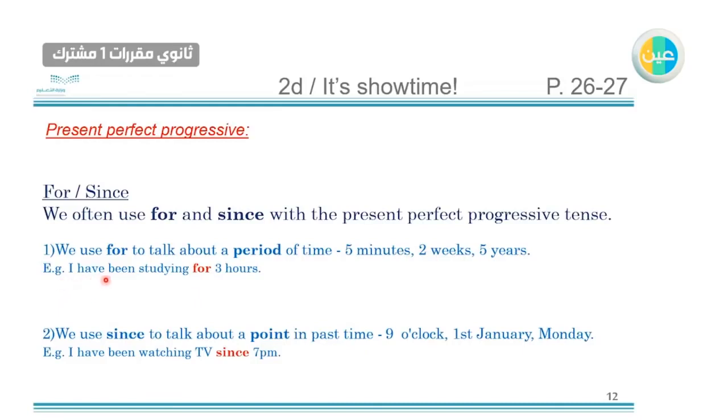For example, I have been studying for 3 hours. Number two, we use "since" to talk about a point in past time. Point means a specific time: 9 o'clock, 1st of January, Monday, etc. For example, I have been watching TV since 7 p.m.